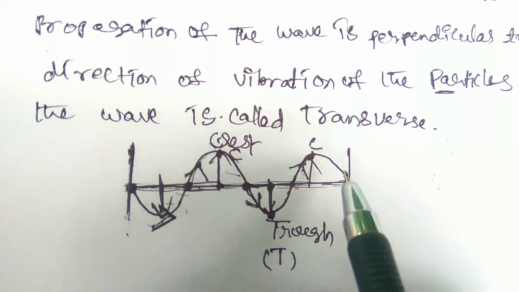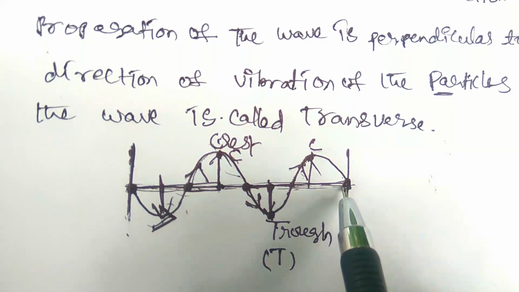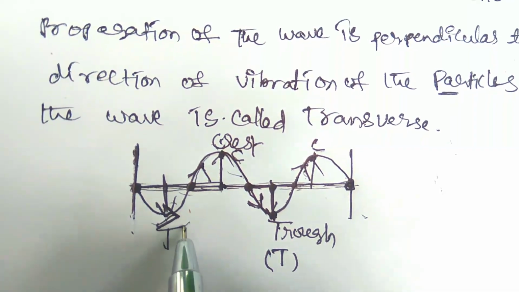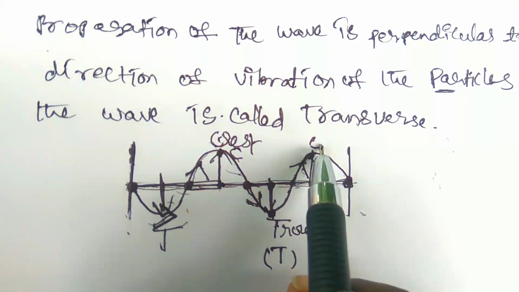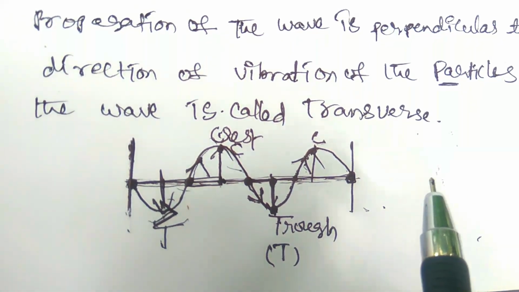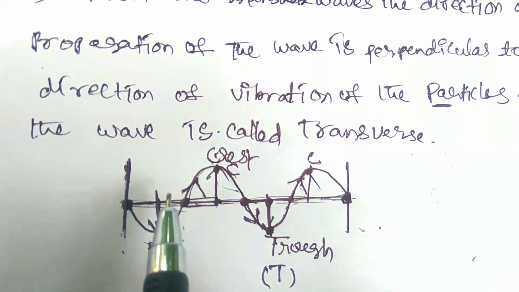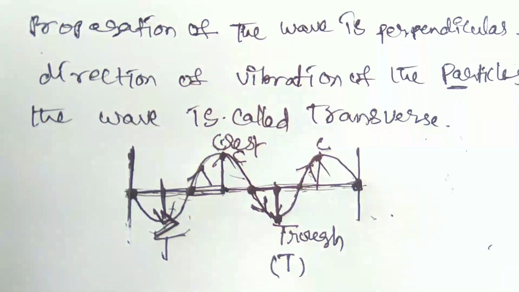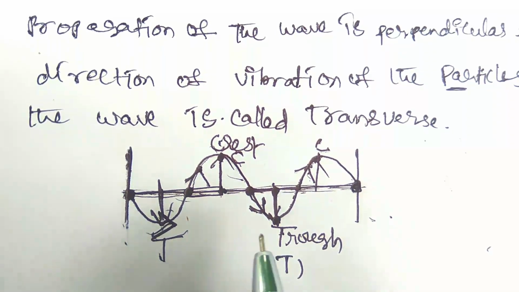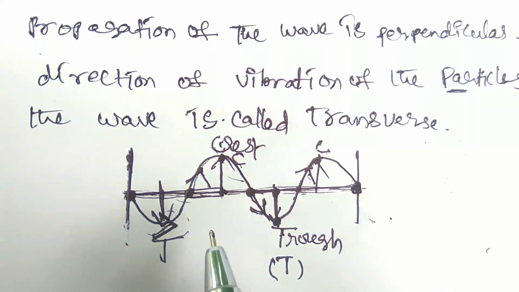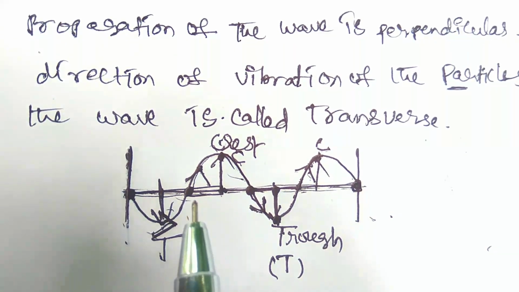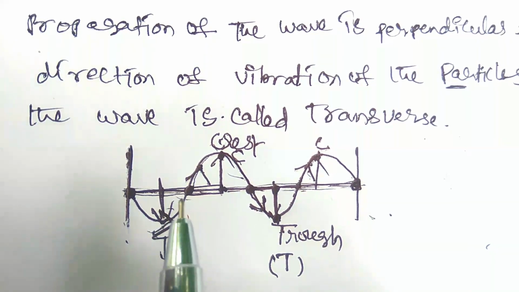Here also crest. Here these are the zero displacement points, and here this is the trough. So crest, trough, crest, trough, crest, trough. These types of crests and troughs will be formed alternately in transverse waves. So here the wavelength is defined as the distance between any two successive crests or troughs.